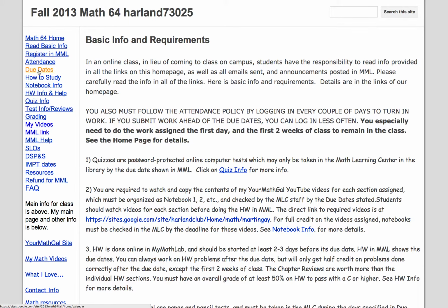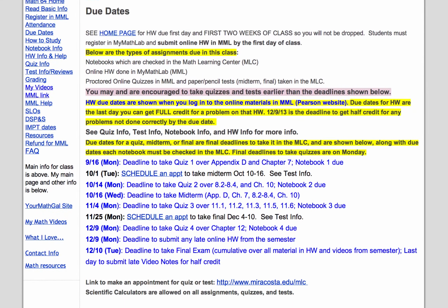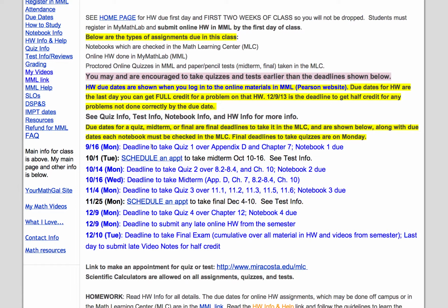All right, so let's just go through a few more things. Due dates. All of the due dates are shown here except the homework. All right, so the deadlines to take the quizzes. Now, what's a deadline? That means that's the last day you can take it. You could take it anytime you want up until that date, and you can take it twice up until that date. So if you take it once, you don't like your score, you can go back and take it again. So these are final deadlines, and after the deadline, you can't take it. All right, we also have deadlines for taking the midterm and the final exam.